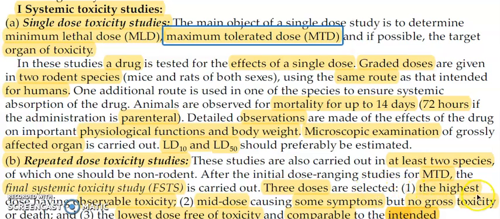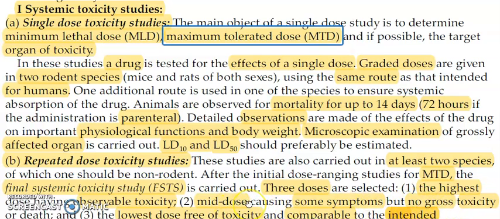The first one is the highest dose, the second is the mid dose, and the third is the lowest dose, right? With the highest dose you can observe observable toxicity. With the mid dose, that is moderate dose, you can see some symptoms of toxicity, but no actual toxicity is observed.